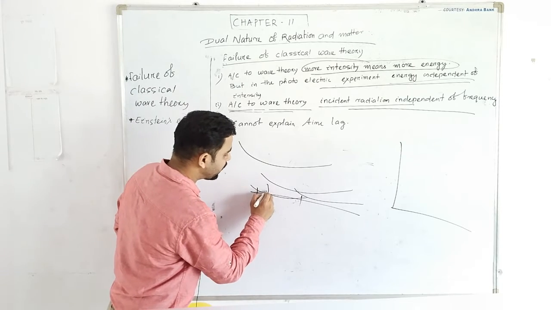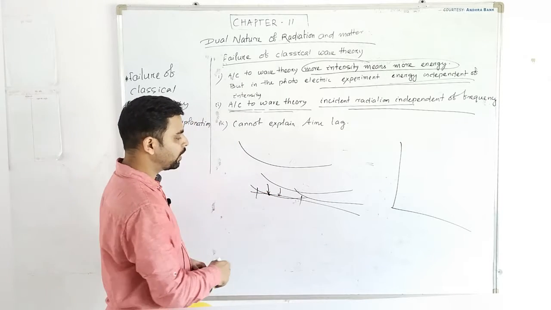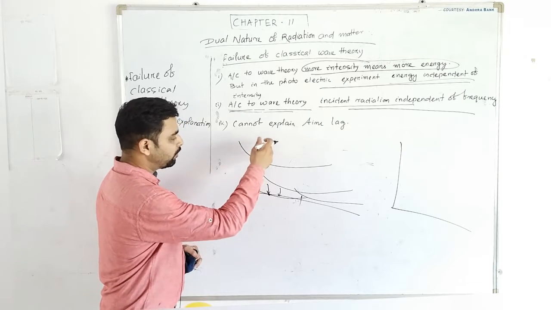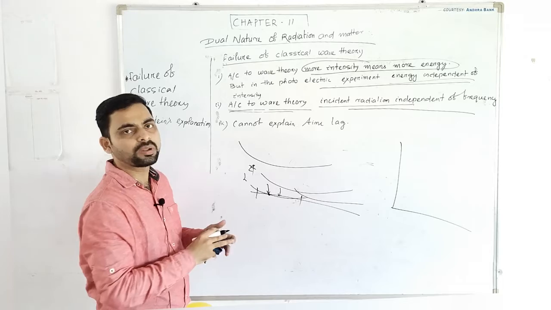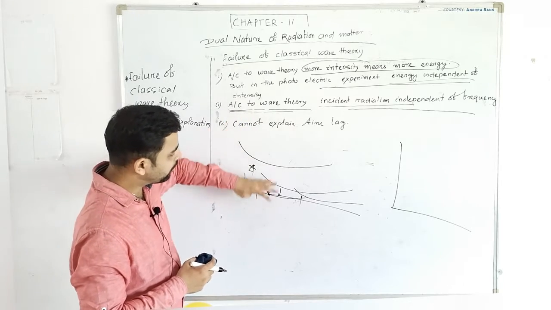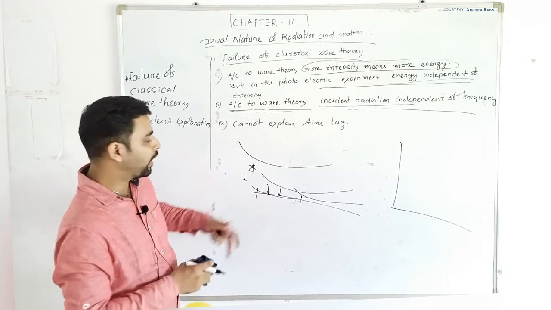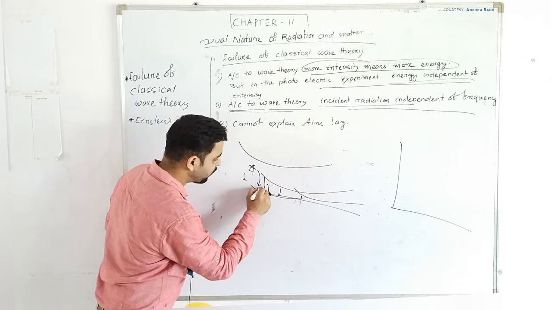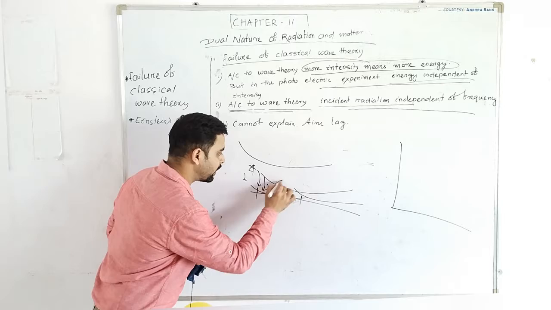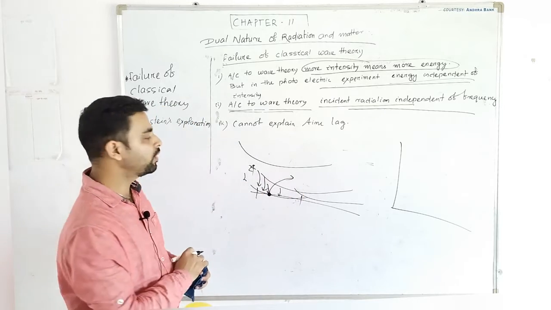So the electron will get less energy, and then gradually when 2, 3 or more waves strike the same electron, the electron will gain energy from more than one wave, and then it can emit from the metal surface.